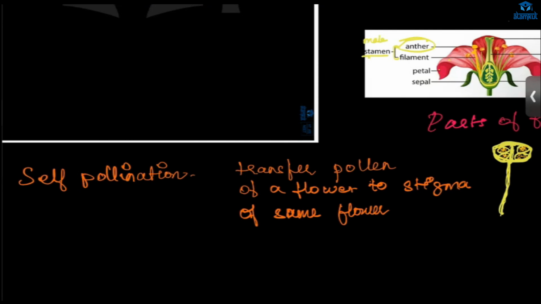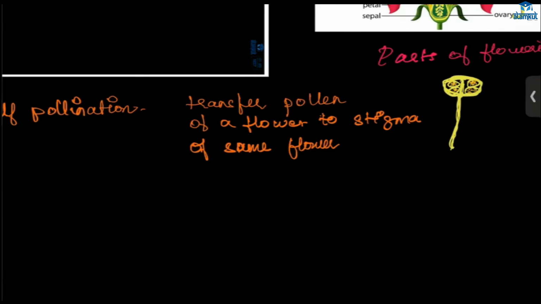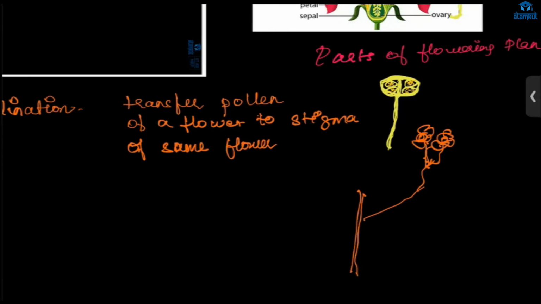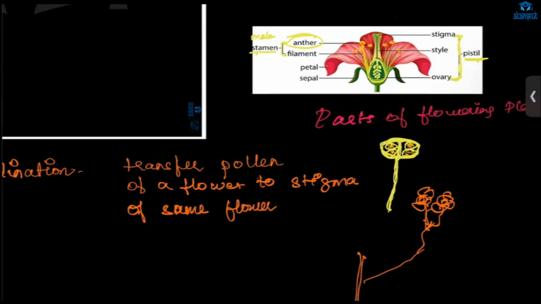That is self pollination, right? In a plant there are many flowers, right? So if the pollen grain is going from anther to stigma of the same flower, then it is called self pollination.